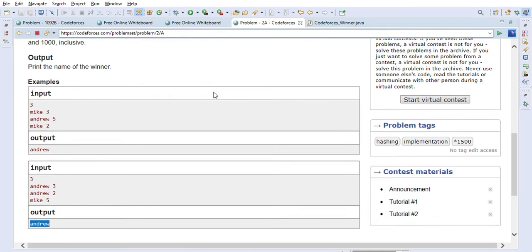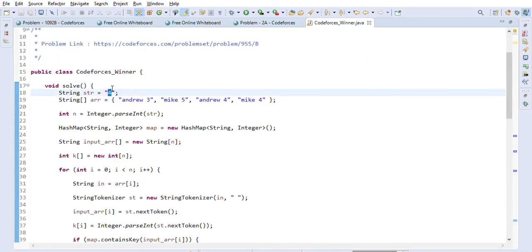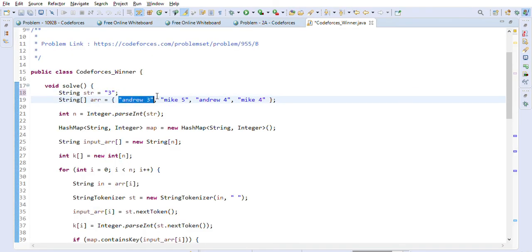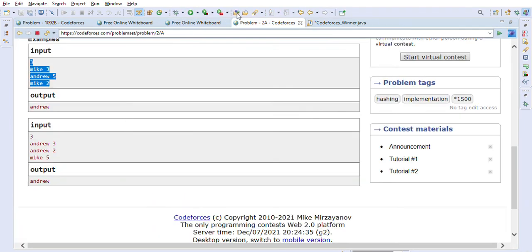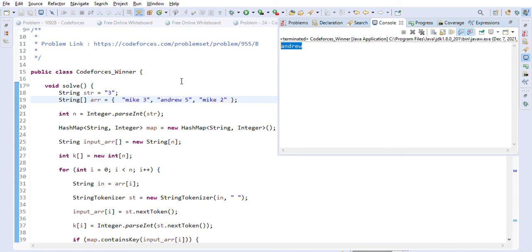Also, I think this is a better example that they have given us, so we can take their example. We'll just update our code. Let's say this one is 3, and Mike 3, Andrew 5, and Mike 2, right? Mike 2. So with this example we are taking, Andrew should be the winner in this case. And we are getting the correct answer, as you can see.